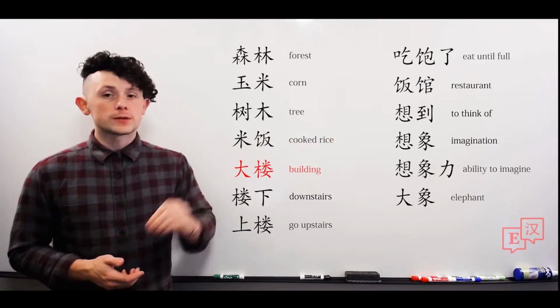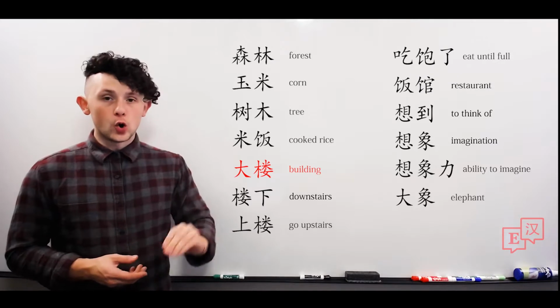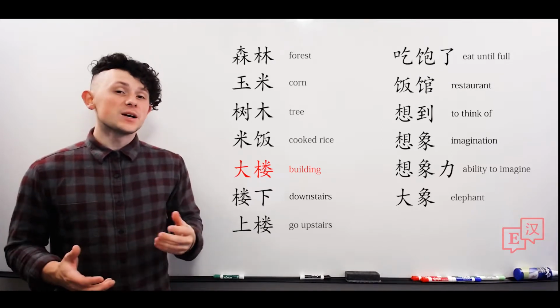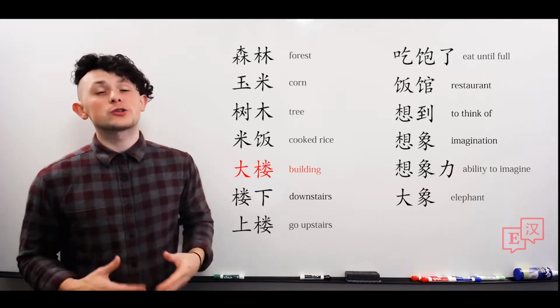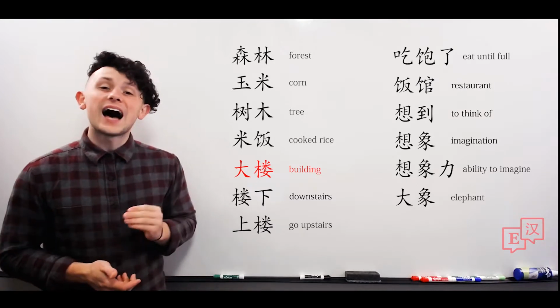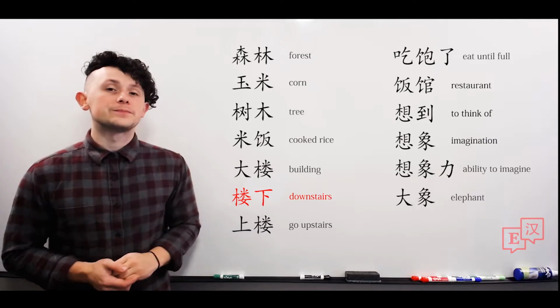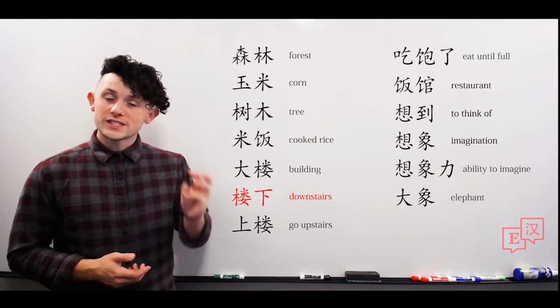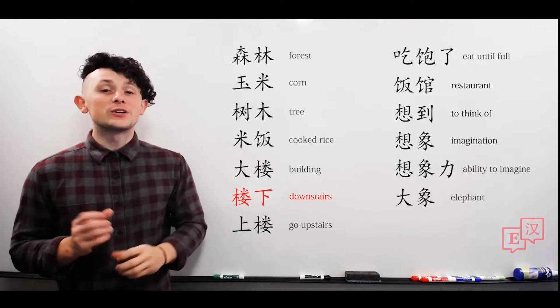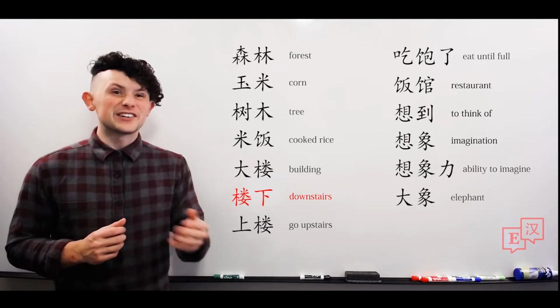大楼. Big building is our 2-character word for building. 大楼. 楼下. Building down or under.